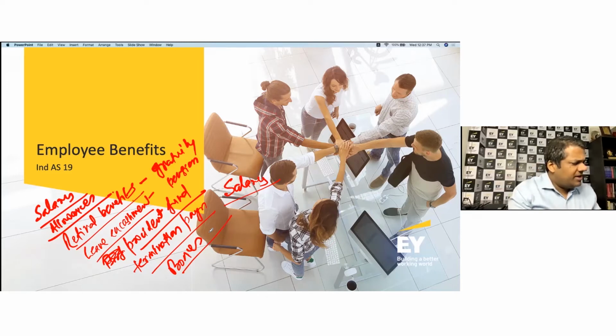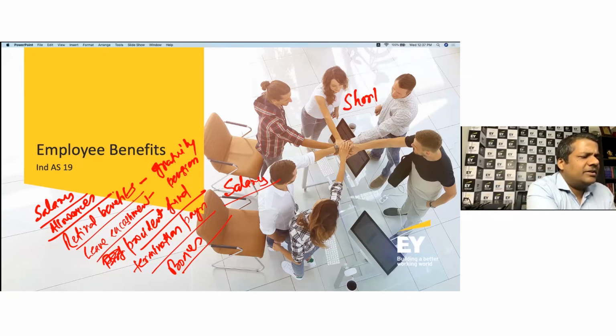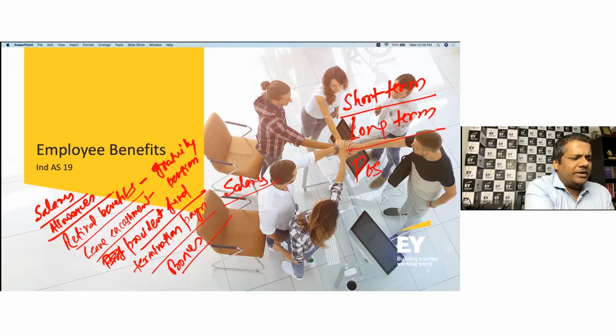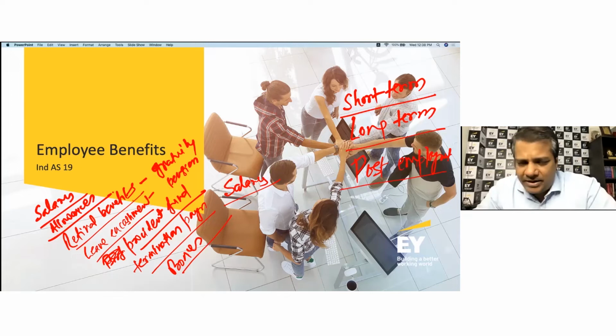And when you see here, of all the things I just listed, essentially there is short-term employee benefit, then there is long-term, and there is something called post-employment, which is once your relationship is over, like pension, when you're no longer working for that company, or something like the termination benefits, and so on and so forth.